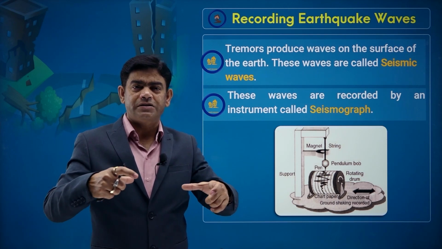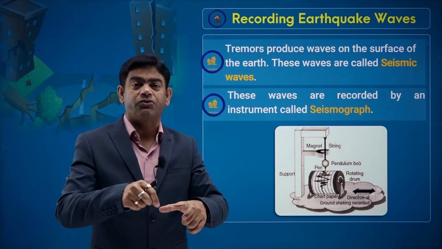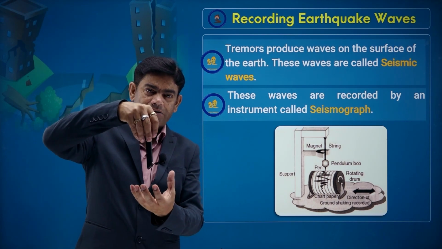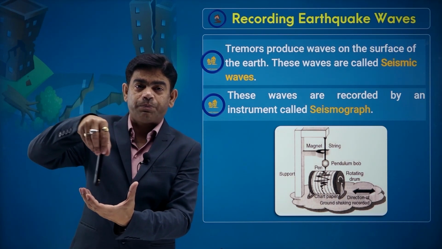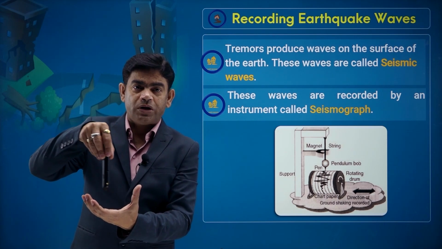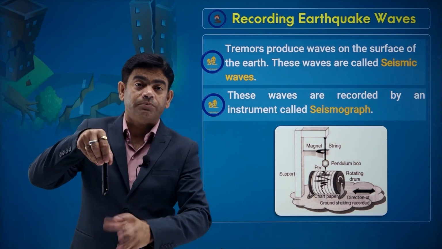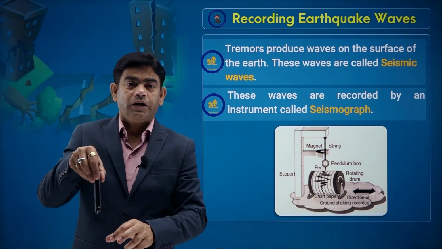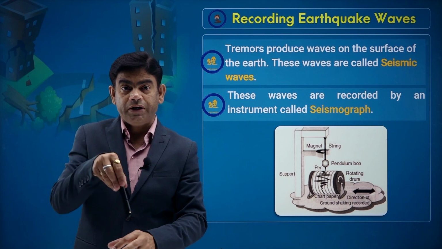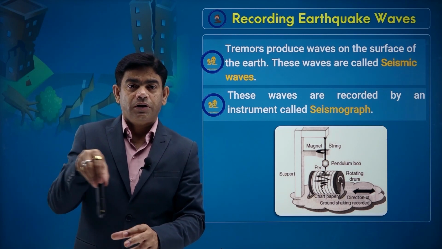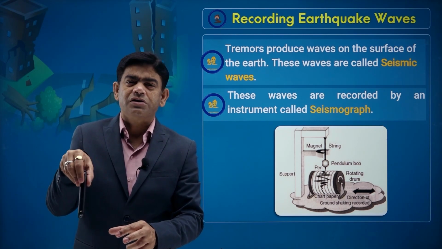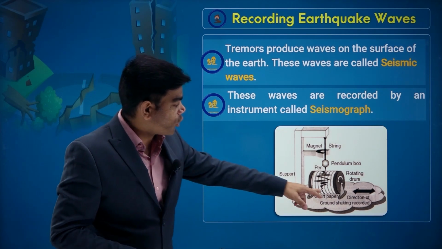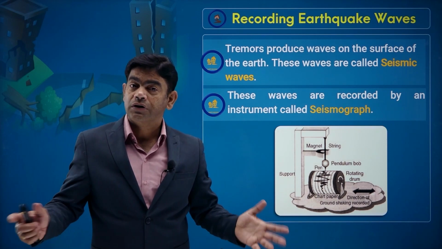On the drum there is a paper or something on which something can be written. So it keeps on rotating, and there is a pen hanging like this. The moment an earthquake happens, this pen starts vibrating, and when the pen starts vibrating, it marks on that drum, and the drum is rotating. So it makes a line. If the shaking has more intensity, the lines are bigger. If the vibration is small, it means the intensity is small. So this way it can record the intensity of the earthquake.